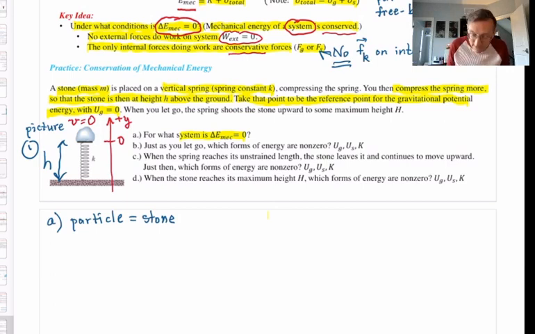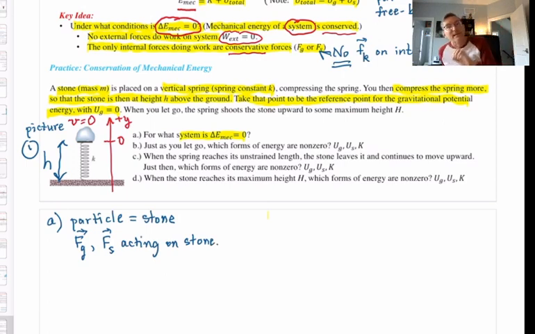We already mentioned them, right? There's F grav down and the spring force up. So those are the two forces acting on the stone. Now, if you're thinking, wait a minute, aren't there other forces? That's fine, but let's think about it. Are there any other forces acting on the stone? If there are, you have to tell me what's the physical agent directly pushing or pulling on the stone.